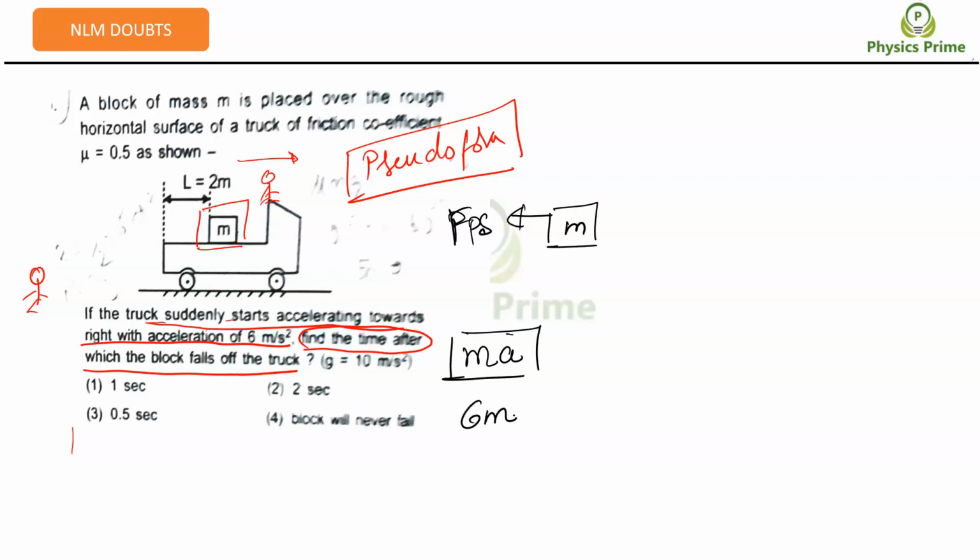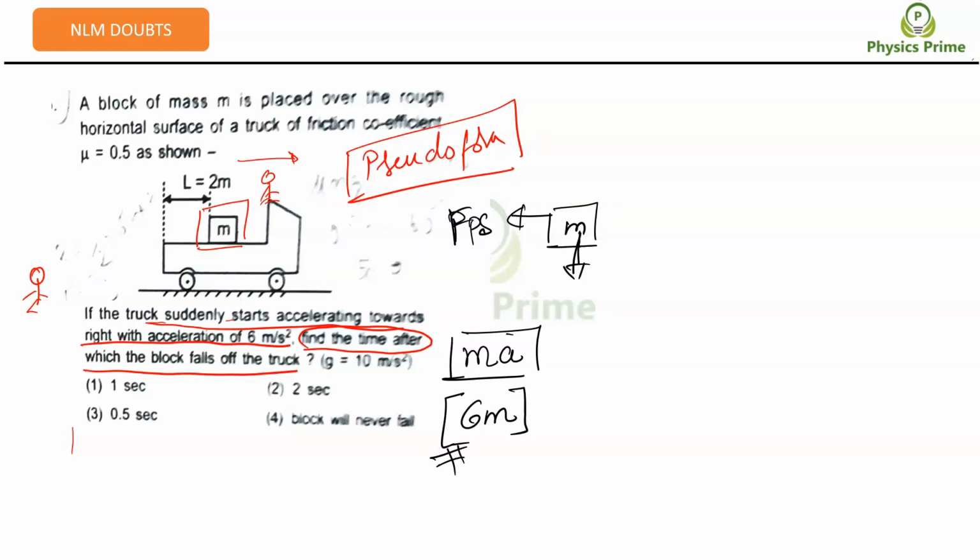But the point is, there is a friction which will try to stop the block here, right? What is the friction acting? Maximum friction first, let us check with it. Is it greater than 6m or not? If it is greater than 6m, there is no point, the block will never move or fall. If this friction force is greater than the pseudo force, the block will stay there only.